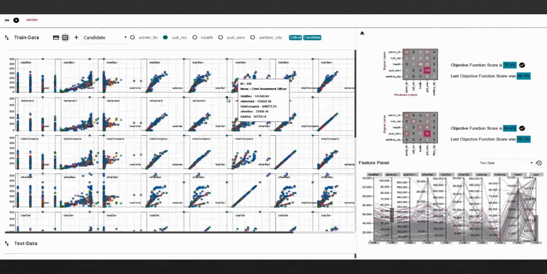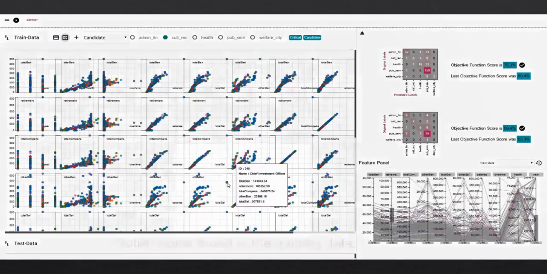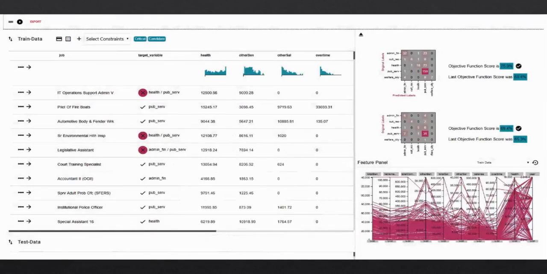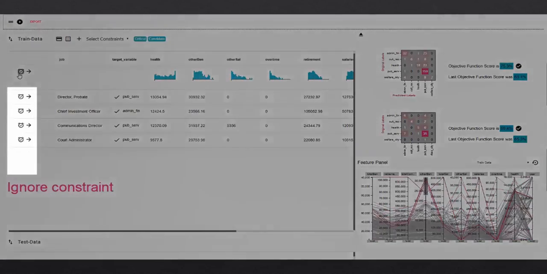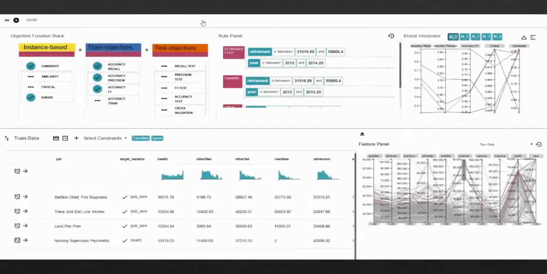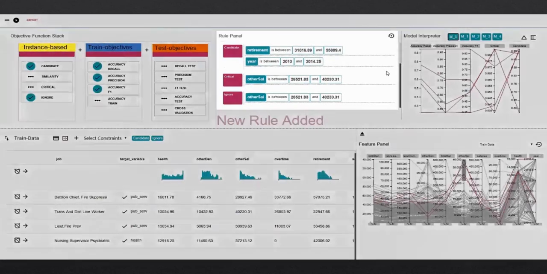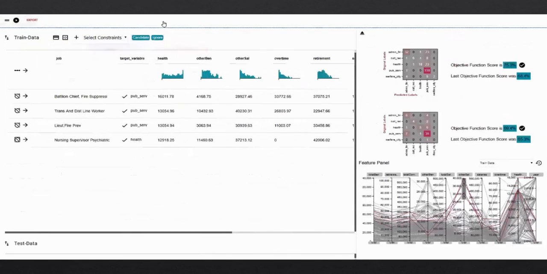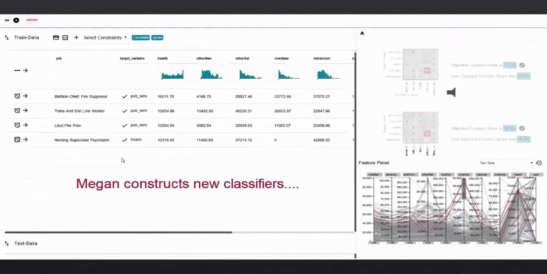Next, they look at the scatterplot metrics to find a set of job types with exceptionally high salary, which are outliers and noise in the data. They filter the table using the feature panel and then specify a set of data items as ignore constraint. Megan looks at the rule panel to see that every constraint that she has specified is recorded as a rule.